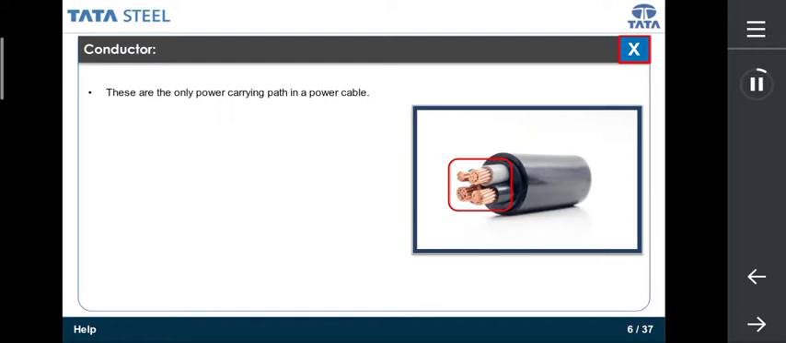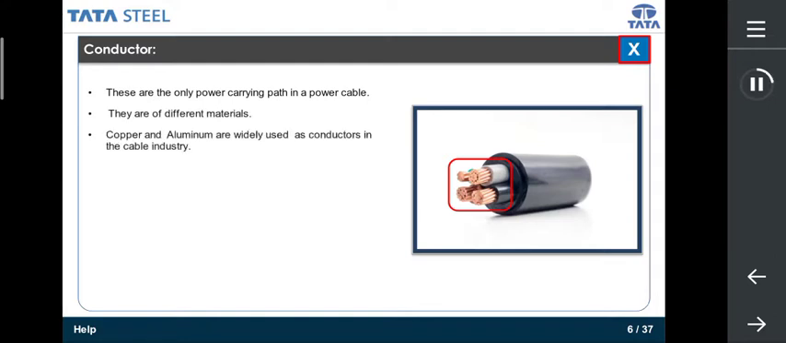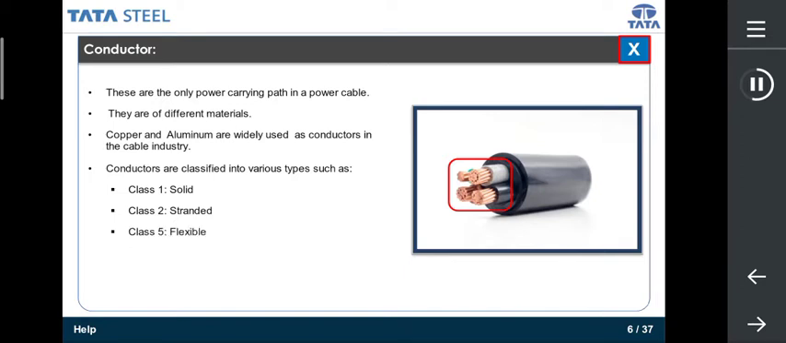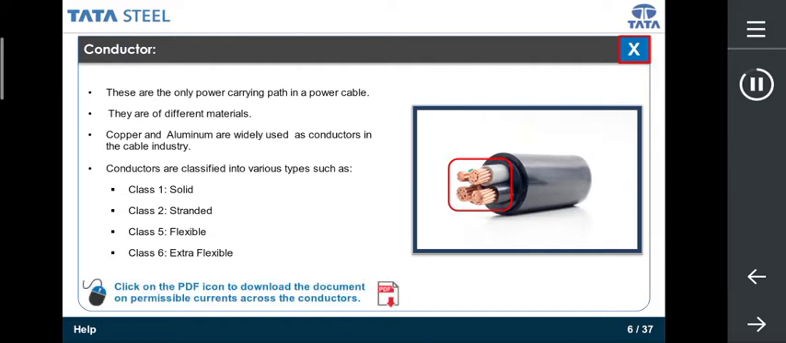Conductors are the only power carrying path in a power cable. Conductors are of different materials. Mainly in cable industry, we use copper or ATC, ABC and aluminium conductors for power cables. There are different types of conductor as class 1, solid, class 2, stranded, class 5, flexible, class 6, extra flexible, or mostly used for cords and welding, etc. Conductor sizes are identified with conductor resistance. Click on the PDF icon to download the document on permissible currents across the conductors.